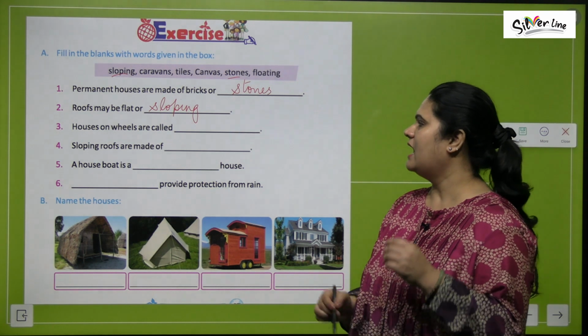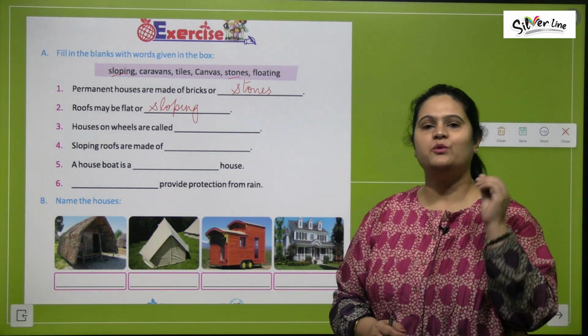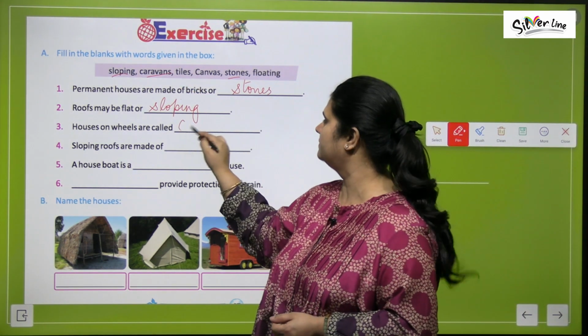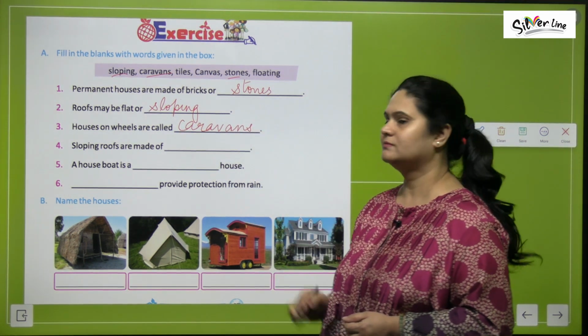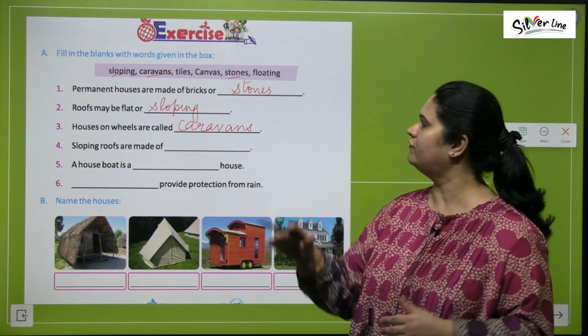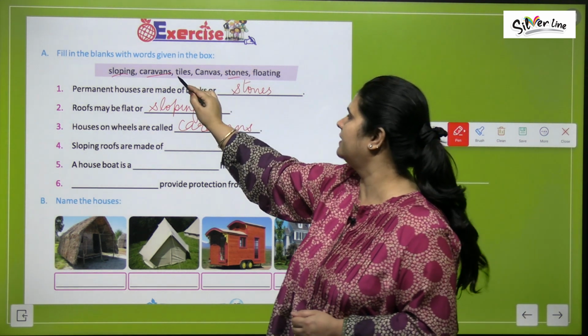Number 3, houses on wheels. तो wheels पर houses हैं, उन्हें क्या कहते हैं? We call them caravans. Number 4, sloping roofs are made of. जो sloping roofs हैं हम किससे बनाते हैं? Tiles से.